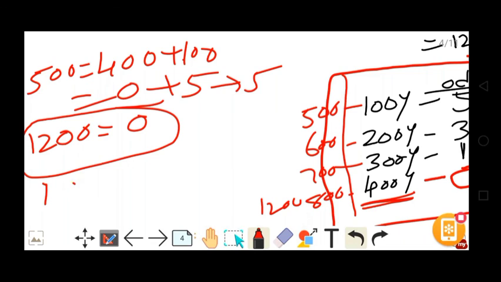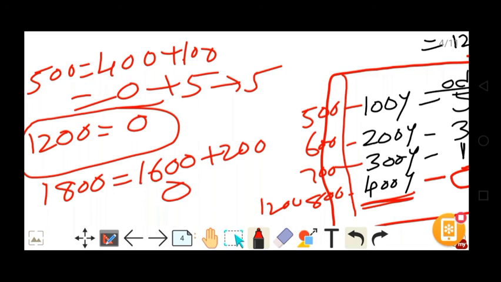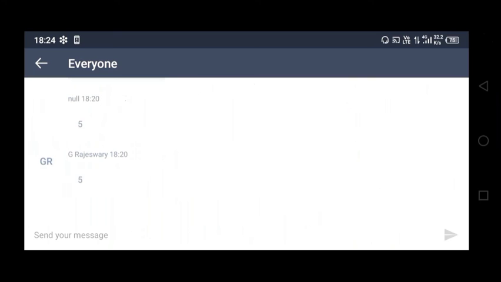Sir, what about 1800, sir? What is nearest to a multiple of 400? 1600 plus 200. 1600 is a multiple of 400, so 0. 200 has 3 odd days. So 1800 has 3 odd days. That's it. You people can clearly understand it.